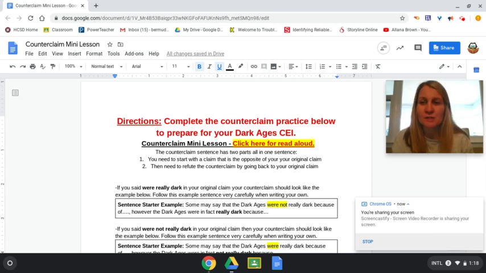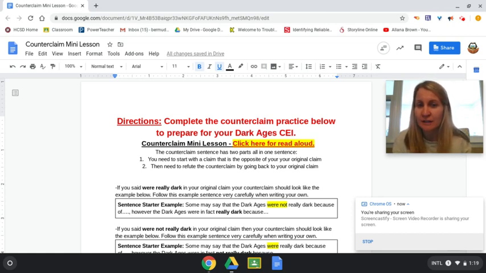Hello, everyone. So today we're going to be focusing on creating a counterclaim sentence for your Dark Ages CEI. A counterclaim sentence has two parts in one sentence. So it's not multiple sentences, it doesn't have text evidence, but it has two very specific parts. If you follow along in the document that was posted, the counterclaim mini lesson, you'll see what those are. And I'm going to walk through this document now.